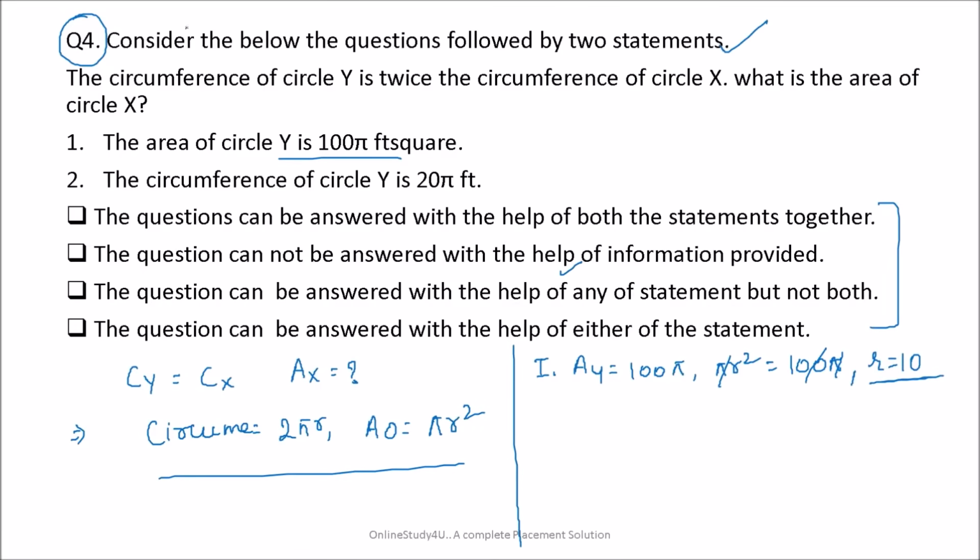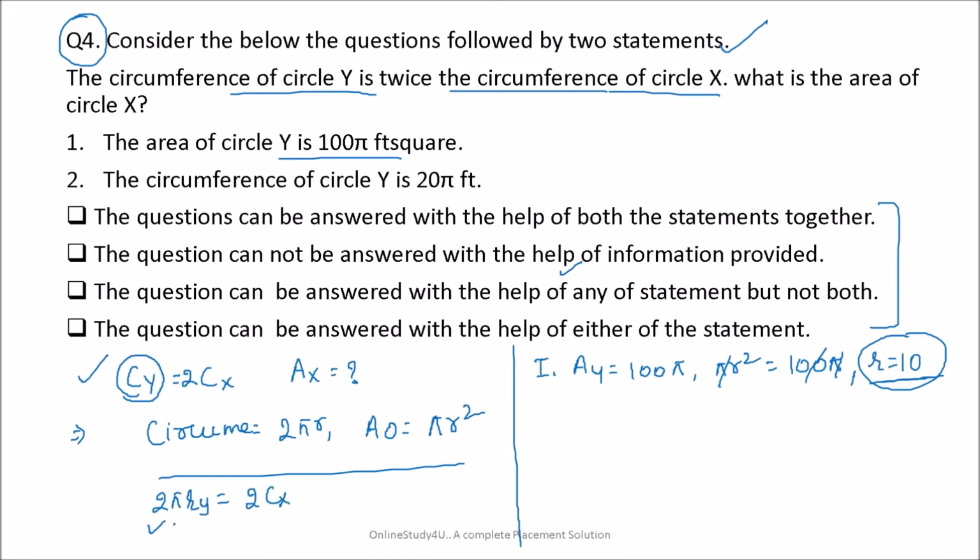Now, so friends, here what they are telling, the circumference of circle Y is twice the circumference of circle X. Okay, the circumference of Y is equal to twice the circumference of X. Now friends, here you can see we got the radius of circle Y. That means circumference 2 pi r of Y will be equal to 2 Cx.